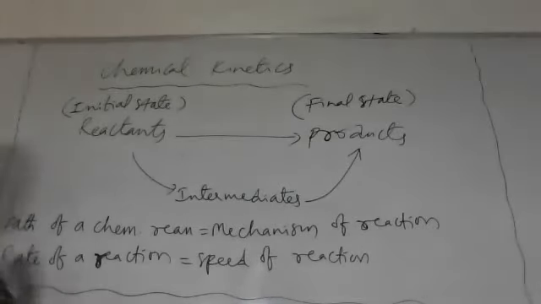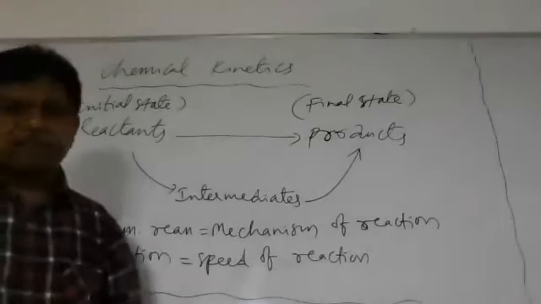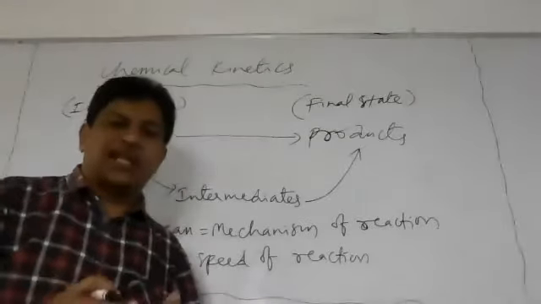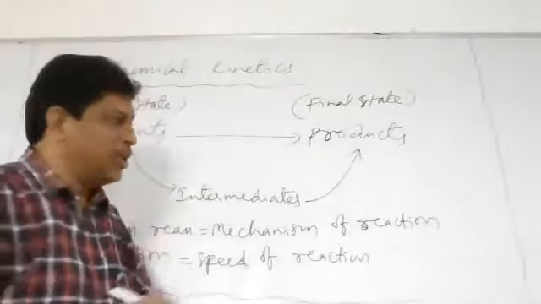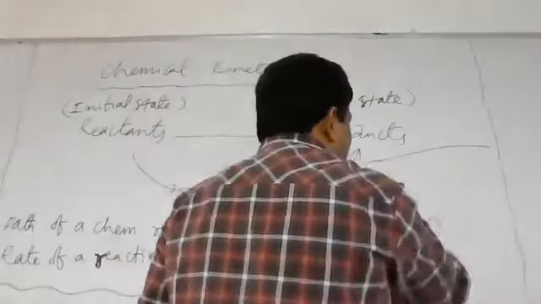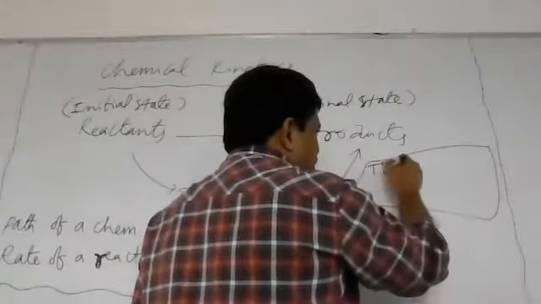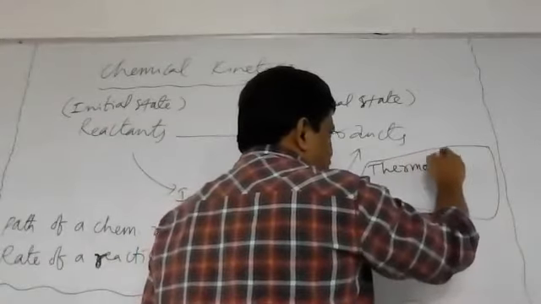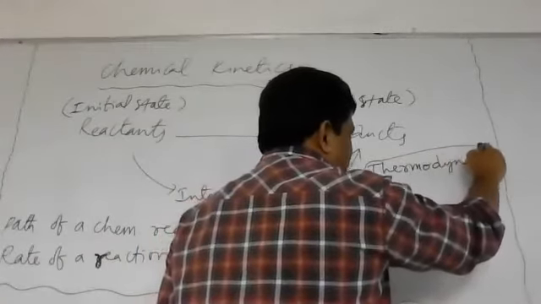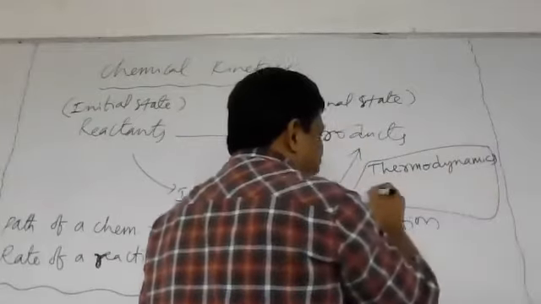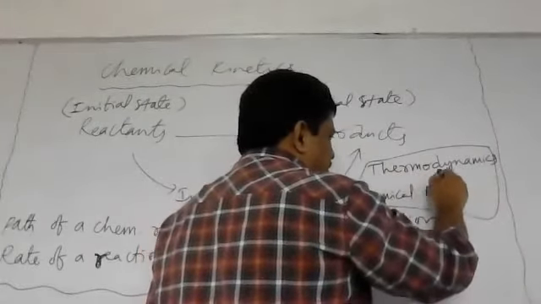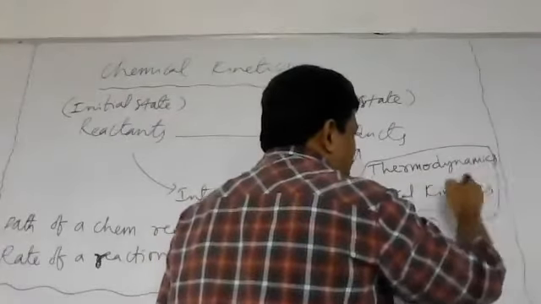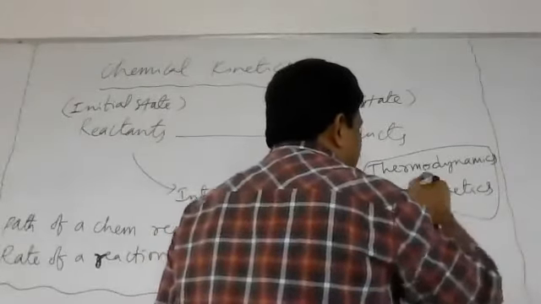Now remember we have two branches of physical chemistry. What are the two branches of physical chemistry? Tell me. One is thermodynamics, and the second one is chemical kinetics. Thermodynamics and chemical kinetics. Is that clear?